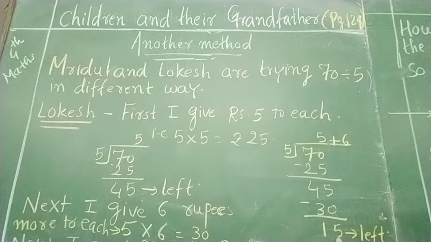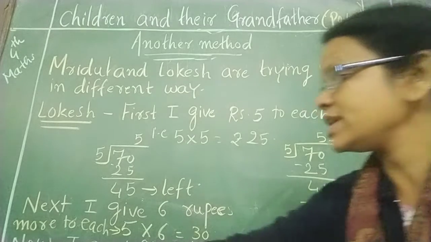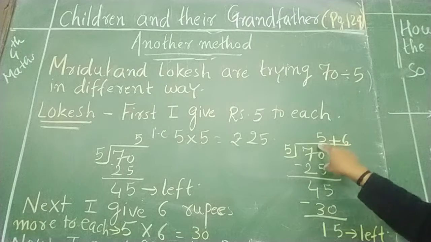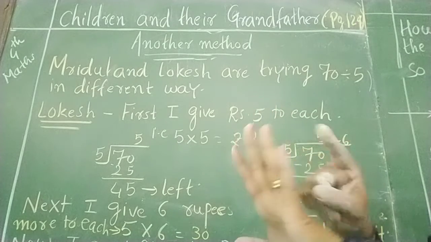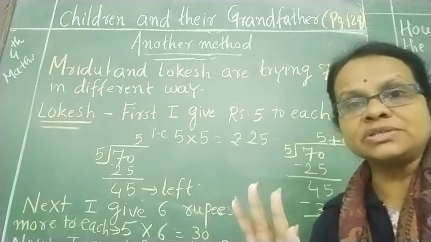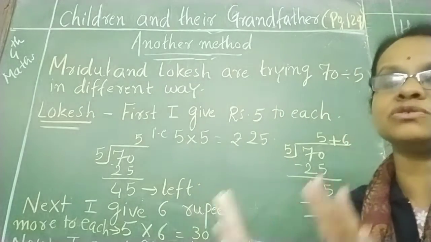Still 15 rupees are left with him. What did he say? Now I am left with rupees 15. First of all he will give 5 rupees to each child. Then he will give 6 rupees to each child. 70 rupees total is there. Then also 15 rupees are left with him.